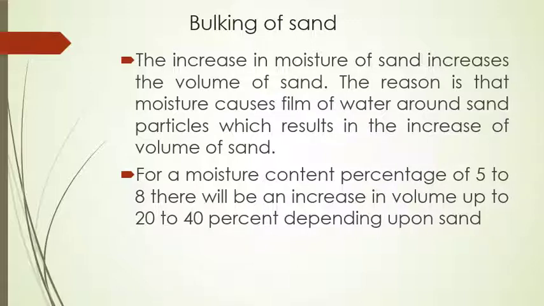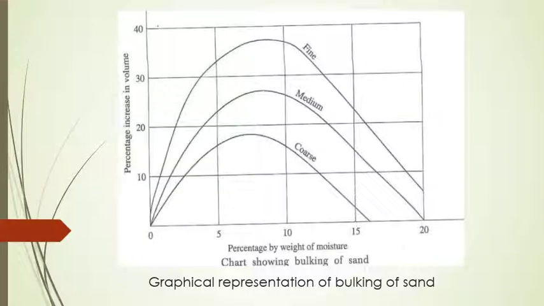Increasing moisture of sand increases the volume of sand. The reason is that the moisture causes a film of water around sand particles, which results in the increase of volume of sand. For a moisture content of 5 to 8 percent, there will be an increase in volume up to 20 to 40% depending upon the sand. This is the graphical representation of bulking of sand. As shown in the figure, the bulking of sand increases with increase in moisture content. This happens up to a certain limit, beyond which any addition of water will decrease the volume.